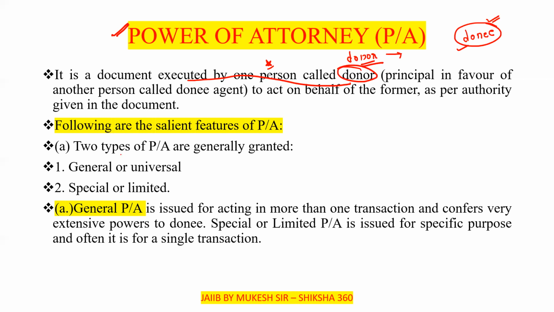Generally, two types of power of attorney are granted. The first one is the general or universal. The second one is the special or limited.